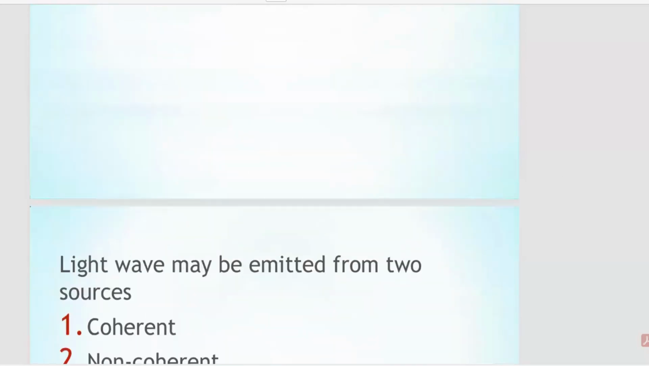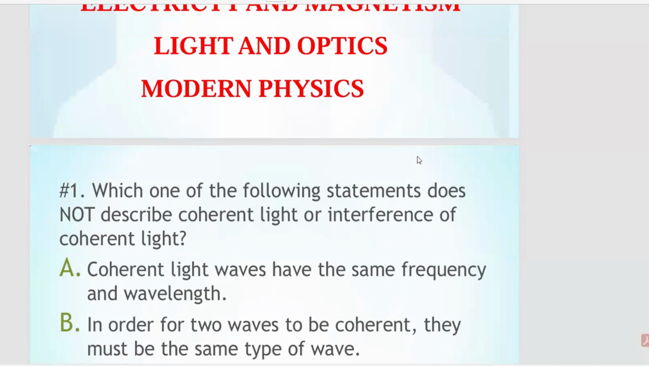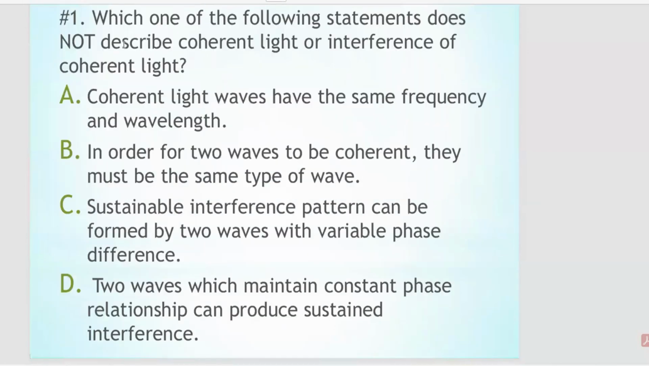Now let us go back to our question. The question says, which one of the following statements does not describe coherent light or interference of coherent light? A, coherent light waves have the same frequency and wavelengths. That is true, because as we have seen earlier, if the source of light is coherent, then the light waves have the same frequency and wavelengths.